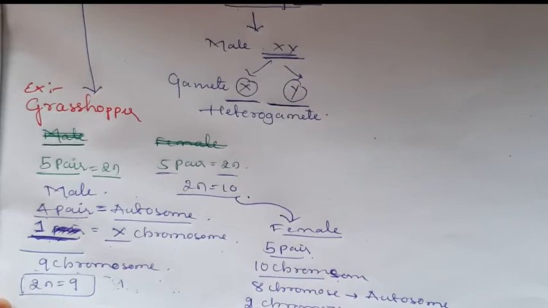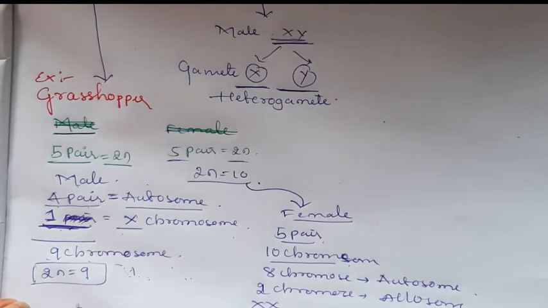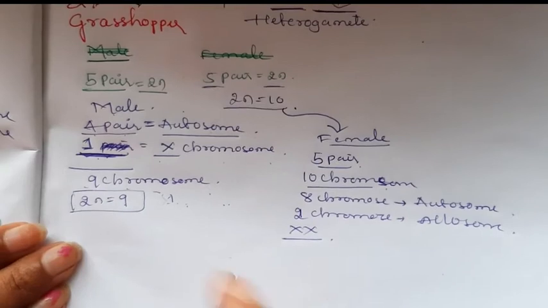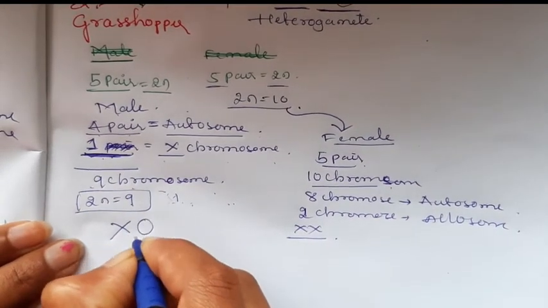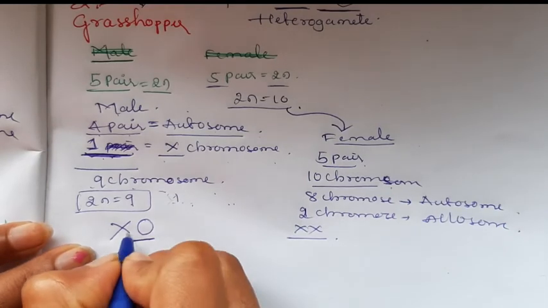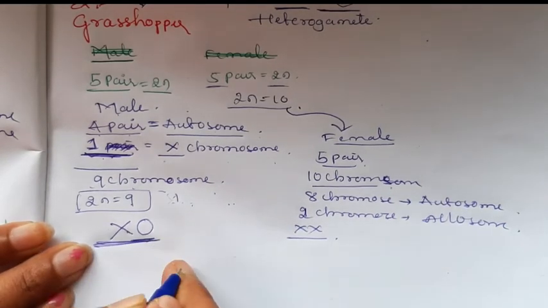Those allosomes are XX. Okay. Here in case of male insects, another sex chromosome is completely absent. That is why this condition is known as XO type. There is no other sex chromosome. That is why it is known as XO type. Okay.